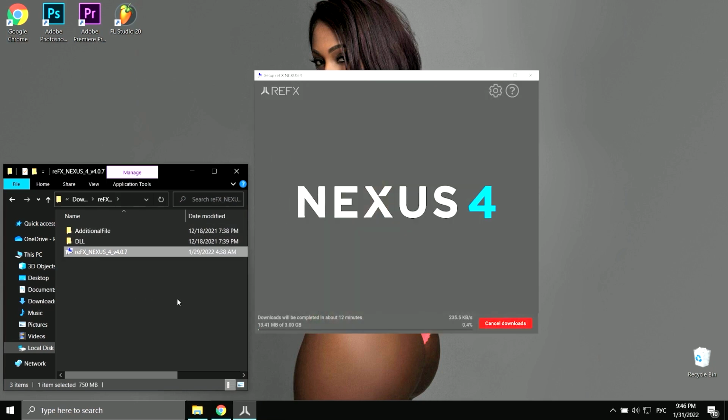NEXUS 4 has an advanced librarian, which is designed to make it easy to catalog sounds and find what you're looking for. The Arpeggiator Deluxe allows access to all 16-layer arpeggiators as well as the main arpeggiator. There is now a full visualization of the effect signal flow. There are also new effects, like a glitch processor and OTT compressor. Wait for the installation process to complete.